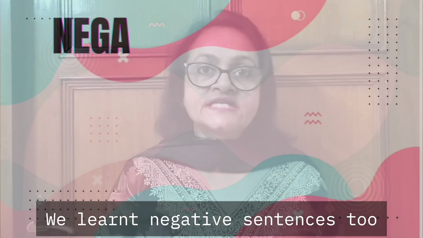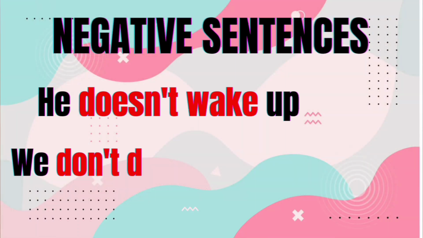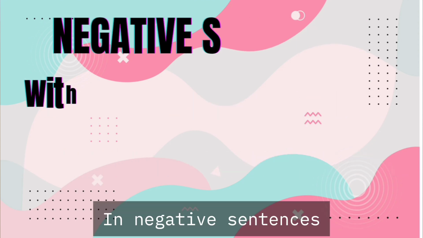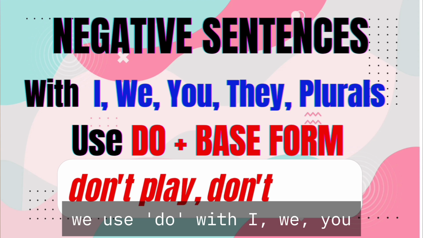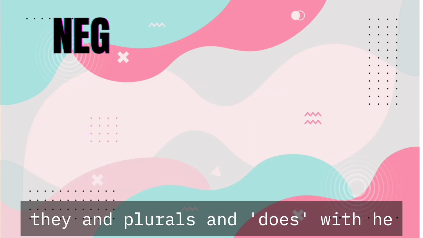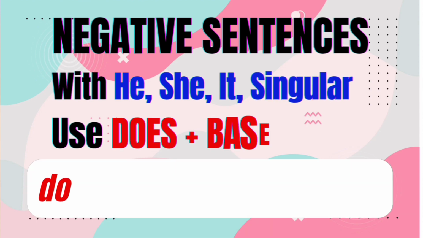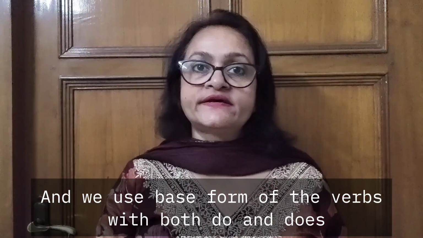We learned negative sentences too. For example, he doesn't wake up early. We don't do homework on time. In negative sentences, we use do with I, we, you, they, and plurals, and does with he, she, it, and singulars. And we use base form of the verbs with both do and does.